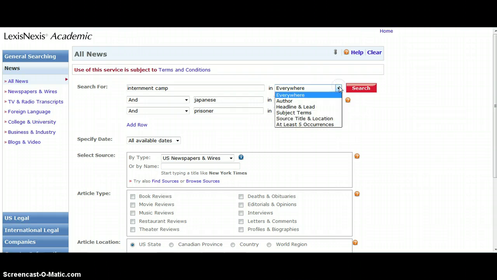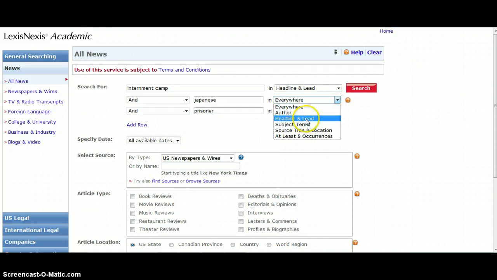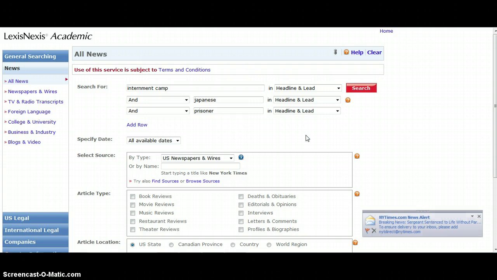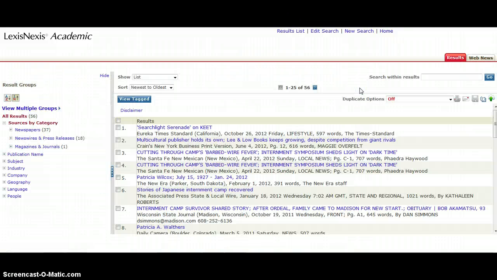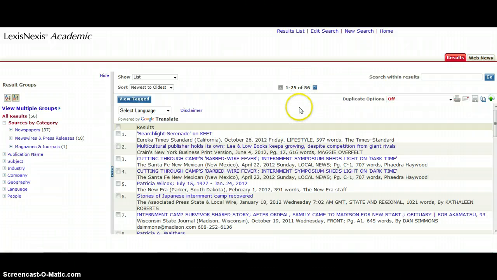If I click on the drop-down and change everywhere to headline and lead, that basically means that instead of looking through the entire article to find my keywords, it's only going to look in the headline and the first paragraph or two. So that's going to get my results down quite a bit and will probably get me closer to what I'm looking for, since if these are the important words, let's hope that they're in the headline in the first couple of paragraphs. Now I'm going to click search. And now I've only got 56 results, which is a much more reasonable number to look through.